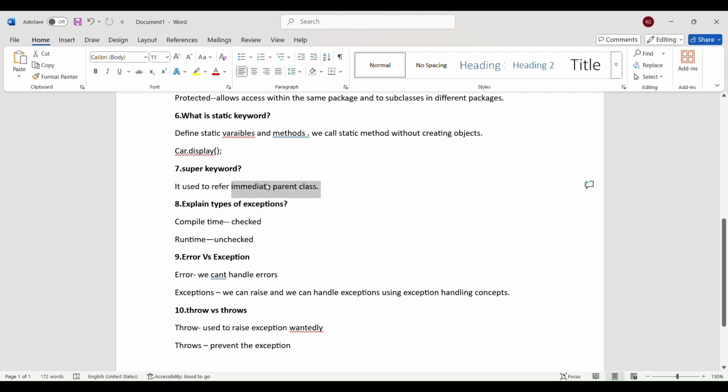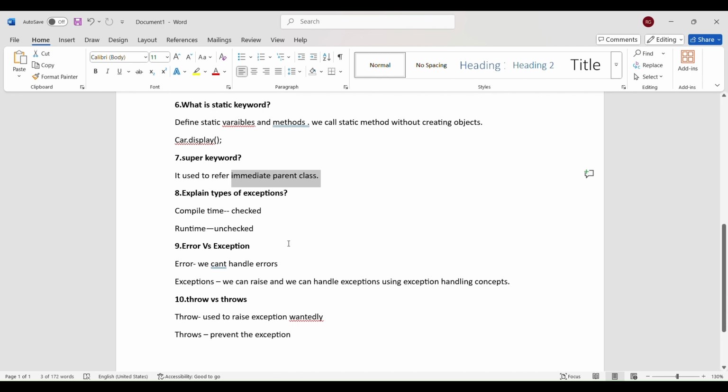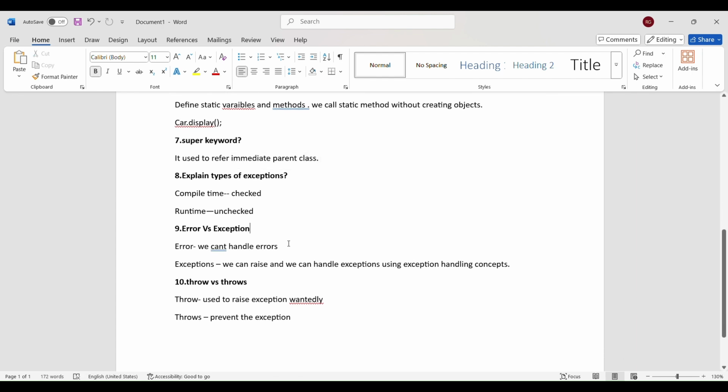And the next concept is exceptions. We have different sets of exceptions in Java, mainly two types: compile time exceptions and runtime exceptions. Exceptions are nothing but a collection of errors which will be handled by the developer when writing code. Compile time exceptions are checked exceptions. That means these are checked before running our program, and we handle the exceptions by using some exception concepts. We will discuss it in the further questions. And runtime exceptions are unchecked exceptions.